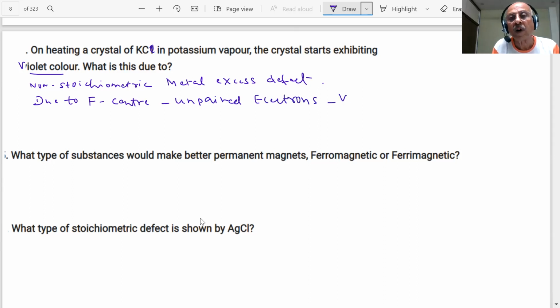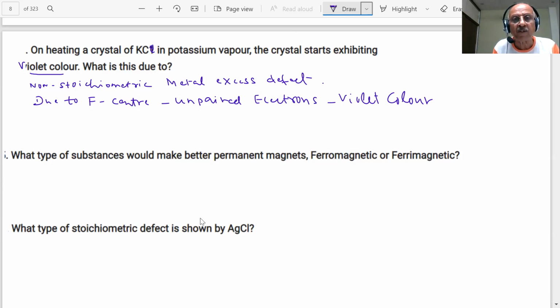It shows violet color because these electrons can absorb light in the visible region and get excited. So they will show color. Color is always due to absorption of light energy, students. In the visible part, whatever wavelength is absorbed, the complementary color is seen, as the electrons are excited.